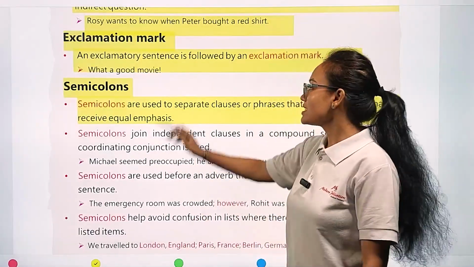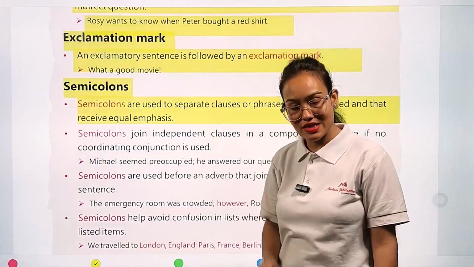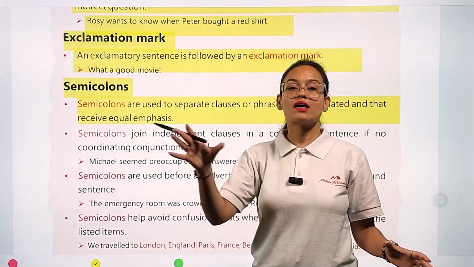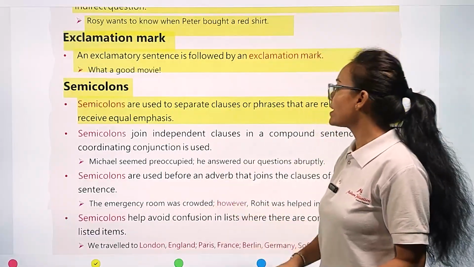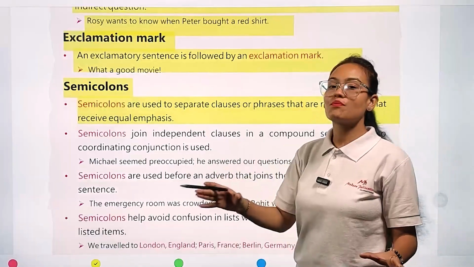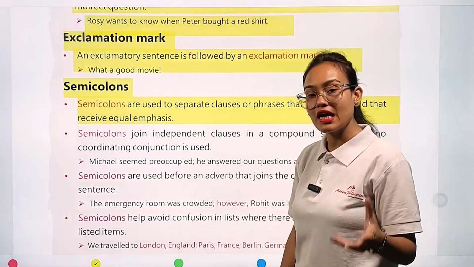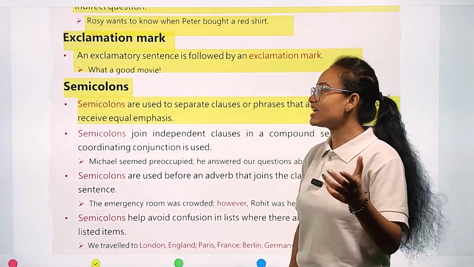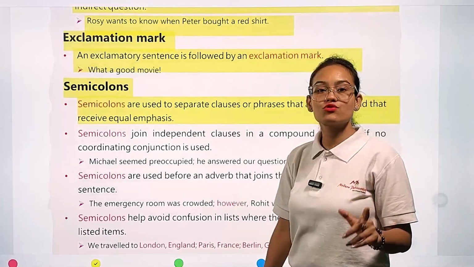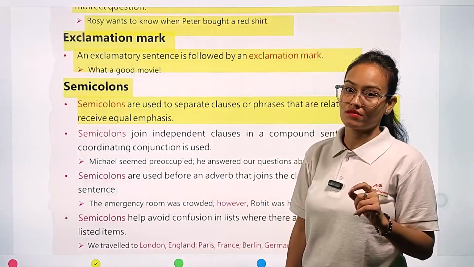It means what? Semicolons are used in the sentence when one part is a clause and the other part is a phrase, and both parts are getting equal emphasis. In this case, we are going to use a semicolon.